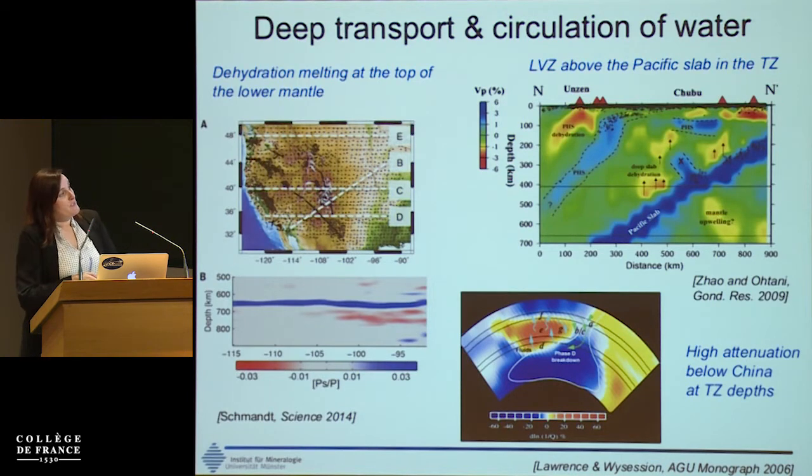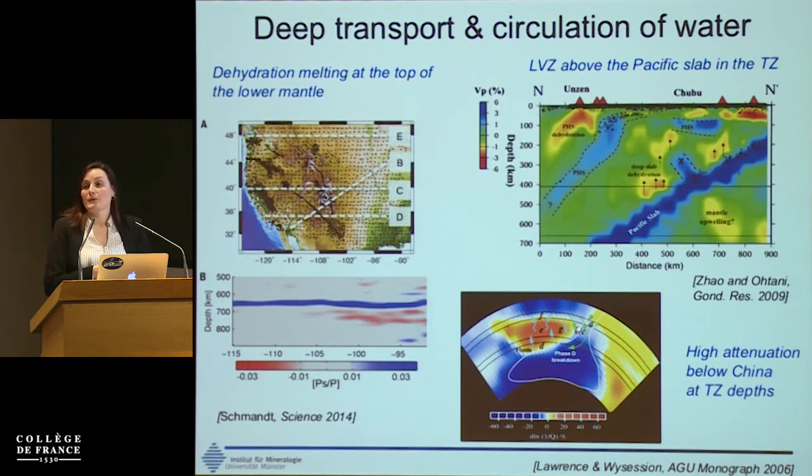There are other evidences for potential influx of fluids at depth, and this is the high attenuation region that is observed below China at the depth of the transition zone that might be related to the dehydration of a stagnating slab, which might influx fluids that will be stored in the transition zone because the water, again, is much more compatible with transition zone minerals than lower mantle minerals.